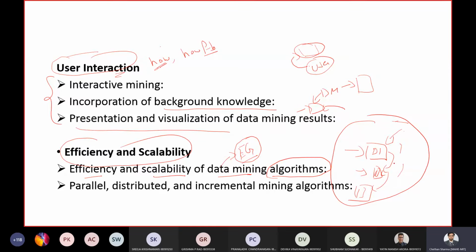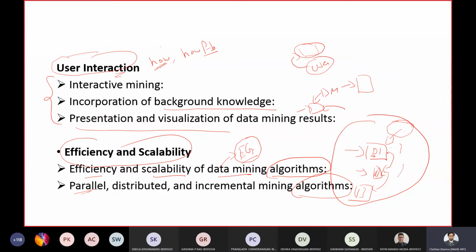Okay, this you will learn in your distributed systems, how to store data in a distributed manner. Once the data is stored in a distributed manner, you can use parallel distributed algorithms. The very fact that there is a huge amount of data which cannot be stored at a single location gave rise to the concept of distributed data storing.